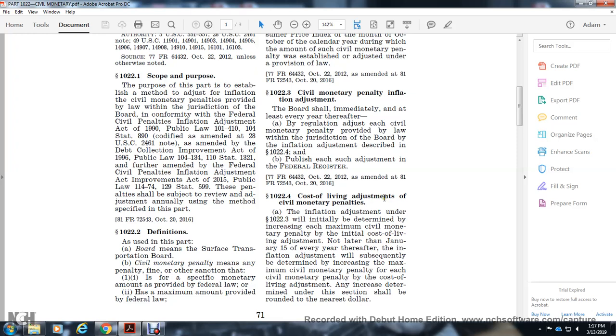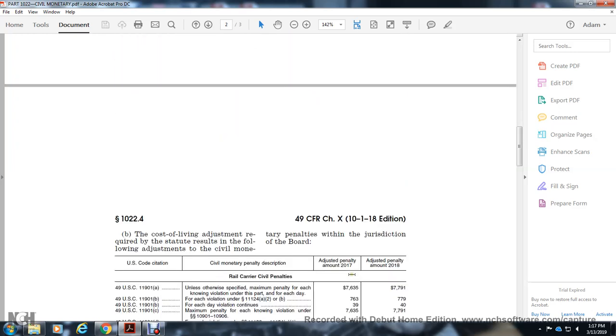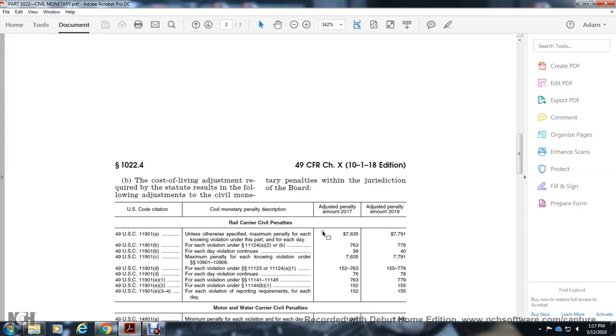1022.4 Cost of living adjustment, civil monetary penalties. The inflation adjustment of 1022.3 is initially determined to increase each of the maximum civil monetary penalties by the cost of living adjustment no later than January 15th of each year thereafter, with subsequently determined increases of the maximum civil monetary penalty. Each increase determined under this section shall be rounded to the nearest dollar. The cost of living adjustment required by statute results in the following adjustment of the civil monetary penalties within the jurisdiction of the Board.